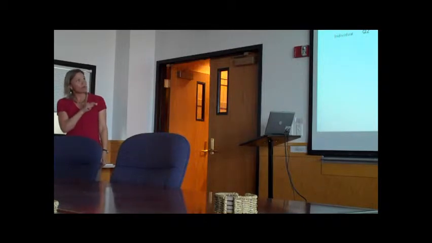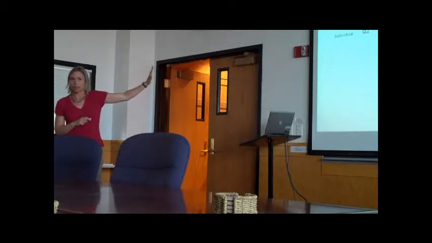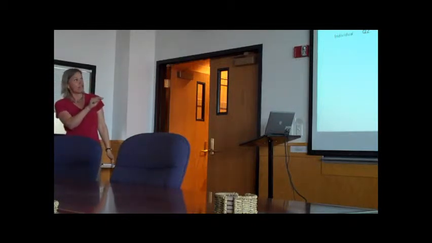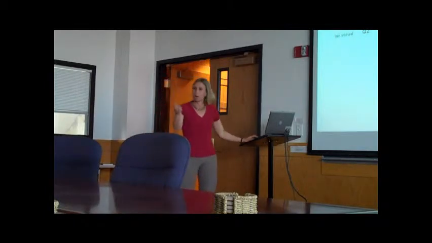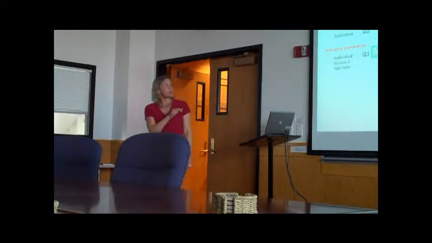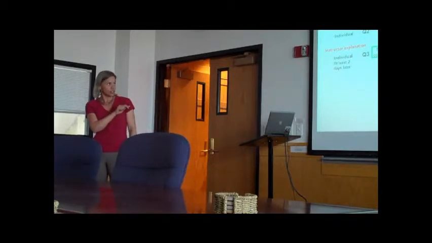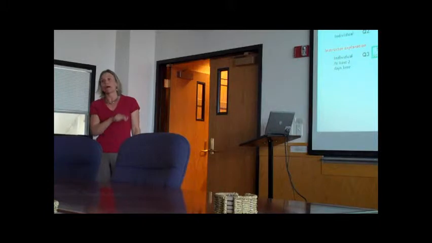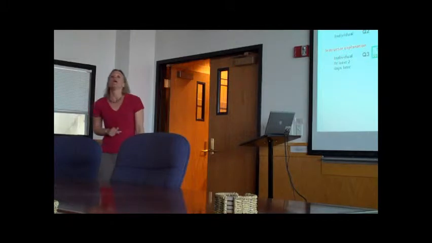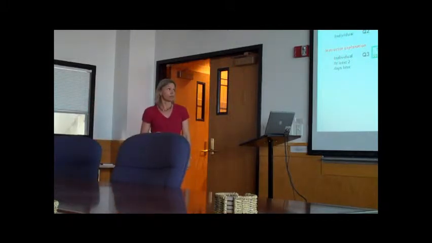So again, here's the same graph I showed before, same tree I showed before. I've just taken out the Q1AD, so there aren't too many numbers up there. Basically everybody had the same chance of getting things correct, whether they'd gotten Q1 incorrect or correct, 75% chance of getting Q2 correct. Now we ask them the next question. And the people who got Q2 correct have a higher chance of getting Q3 correct than the people who got Q2 incorrect. If we look at these people here, they're basically back to a 50-50 chance of getting Q3 correct, whereas these people and these people are more likely to get Q3 correct.